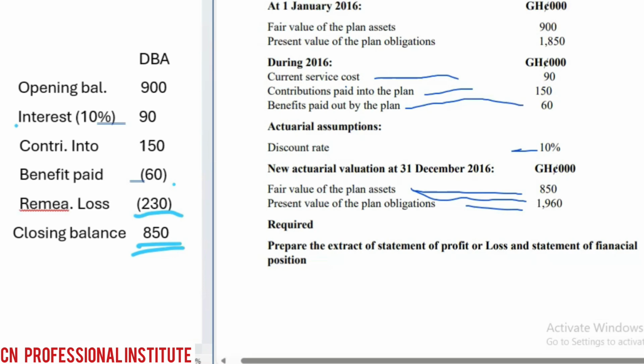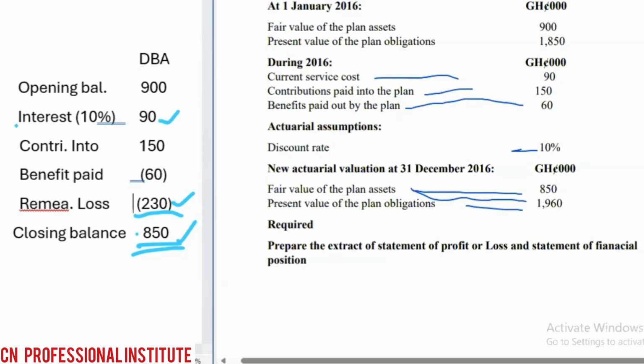If the asset had gone up, then it would have been a remeasurement gain. So be very careful. If after getting our 1,080, the actuaries are saying our closing balance is 2,000, then the asset has increased, so it's a remeasurement gain. But here the asset has reduced, so it's a remeasurement loss. So that's all. In the P&L account extract, you record this interest as income in the P&L account. You record this remeasurement loss in OCI, and your closing asset in the statement of financial position, non-current asset, is 850.